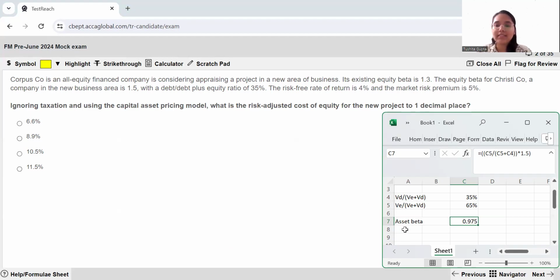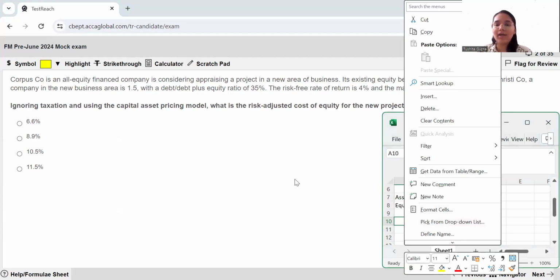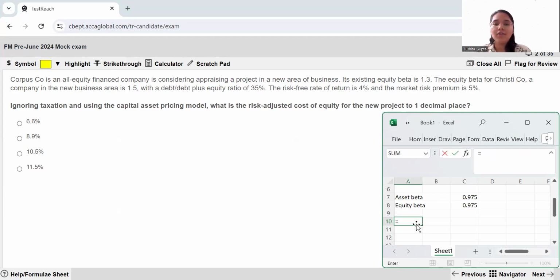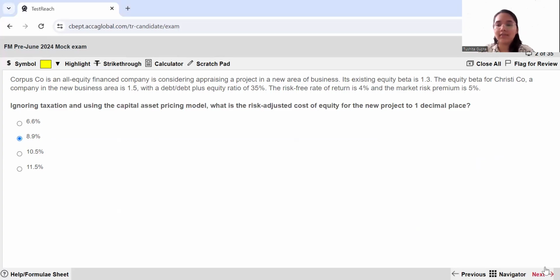So I'm going to be using the same beta as the equity beta equals to this value. And then simply I can use the CAPM formula. CAPM formula is nothing but you take first of all the risk-free rate. So risk-free rate is 4% plus RM minus RF, which is the market risk premium, is already given to you as 5%. Please do not make the mistake of subtracting 5 minus 4 and then taking the value. And then you multiply this with your equity beta. With this, you will arrive at 8.875, which basically translates to 8.9%. So this is how you answer this question.